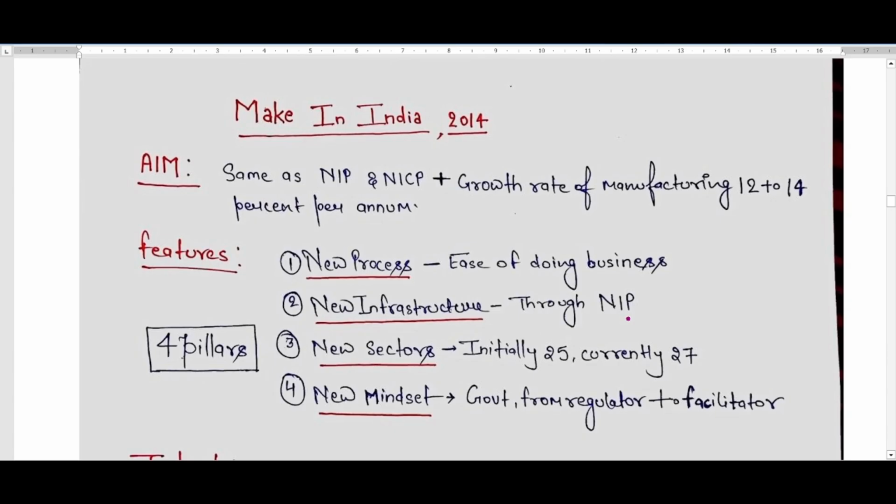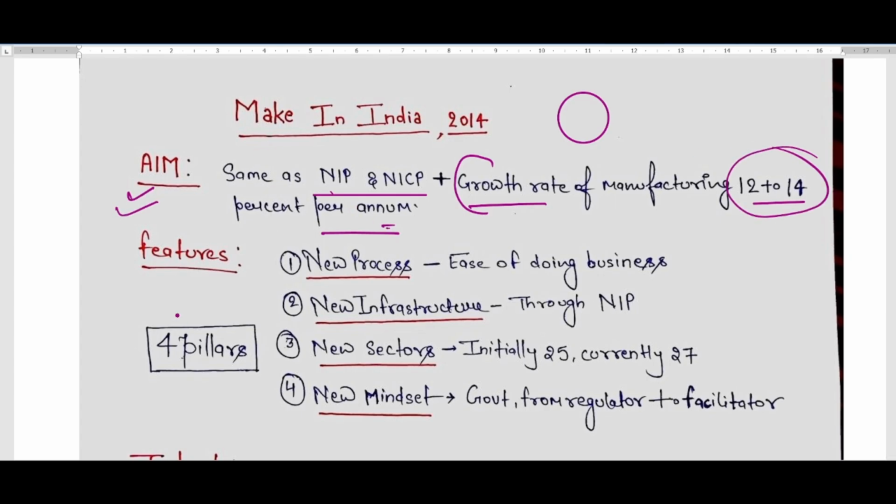After that, in 2012, a program called Make in India was launched by the government of India. The aim of this program was also the same as NIP and NICP, but there was another dimension: a growth rate of manufacturing of 12 to 14% per annum. This means that whatever manufacturing or production is being made in the country, it should support a growth rate of 12 to 14% per annum. This was the aim of the Make in India project. There were also some features. If we talk about the features of this scheme, there are 4 pillars that this scheme covers.